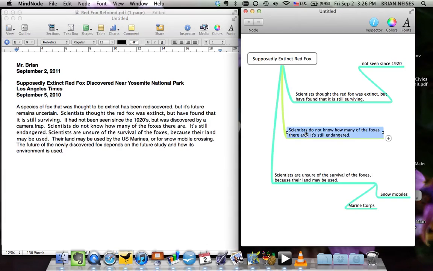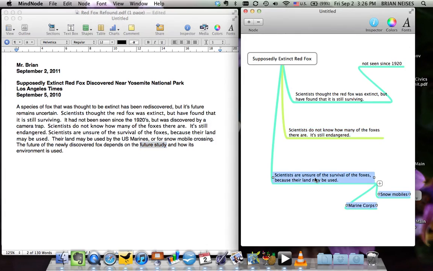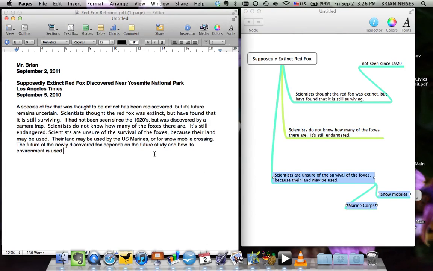We've noticed in the first one we kind of highlighted the first main point and not as much the second ones. In the conclusion, we kind of look forward by re-talking about the newly discovered fox. That's our first main point. But that the scientists still don't know much about it, so we need future study. Okay? And that it also is how its environment is used, which is our third main point. Again, we're now looking forward.